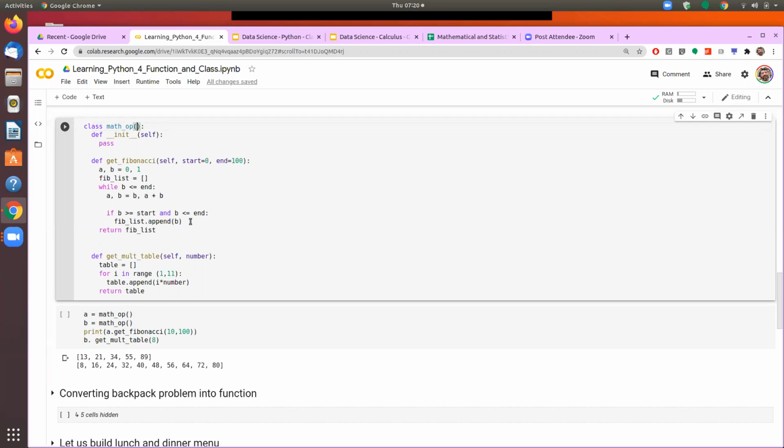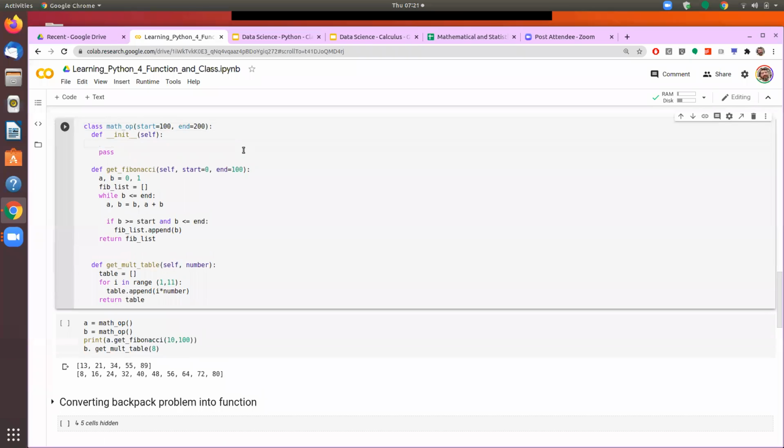So here I will define some variables. If we define certain variables inside, that becomes the data property of the class.